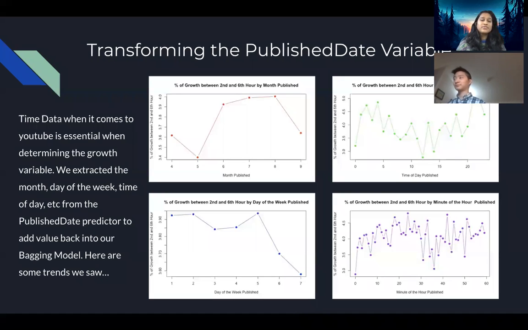Awesome. So lastly, we transformed the published date variable since time data is so essential to this problem. And we extracted the month, day of the week, time of the day, etc., from the published date predictor to put this value back into our bagging model. We saw a lot of different trends. For example, we saw that when you look at the month published versus the percentage of growth, it's a lot higher in the summer months rather than the months before and after.